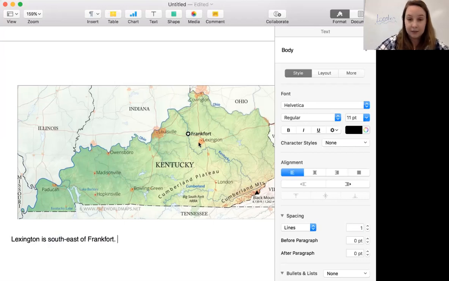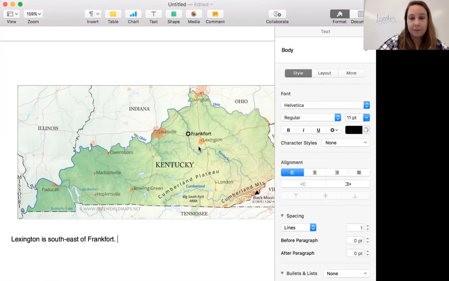So if you're in Frankfort, you would travel southeast to get to Lexington. So it is in the southeast direction of Frankfort.